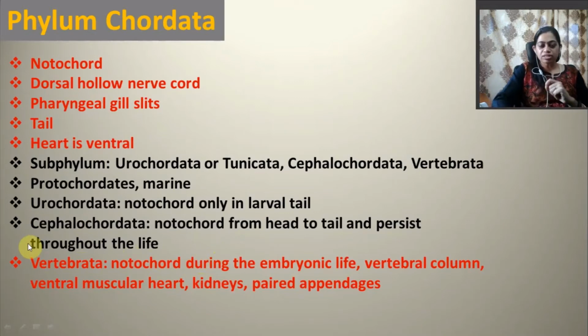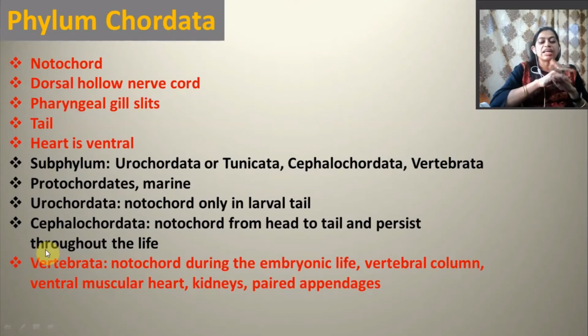And the most important subphylum is Vertebrata. So what are the important characters of Vertebrata? Number one, here the notochord is replaced. The notochord is present during embryonic life, but after that it is replaced by a cartilaginous or bony vertebral column in adult vertebrates, and that's why they are called Vertebrata. All vertebrates are chordates, but all chordates are not vertebrates.